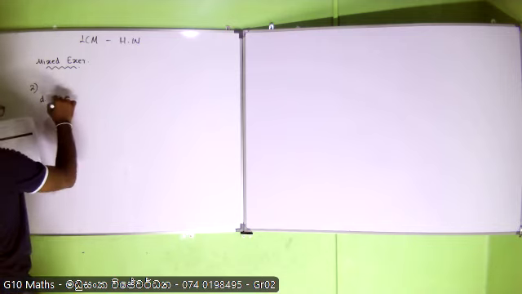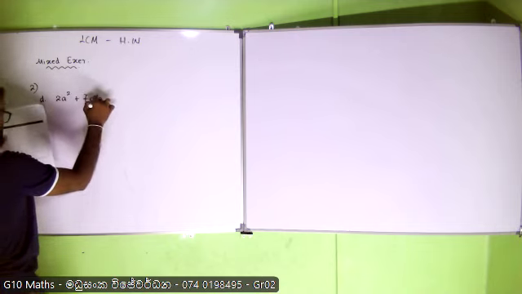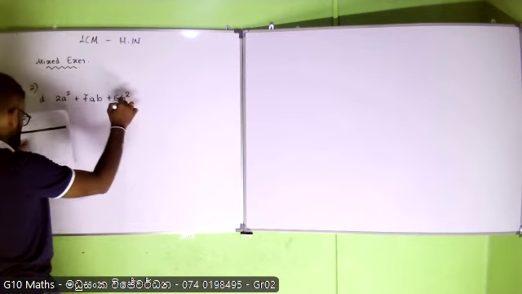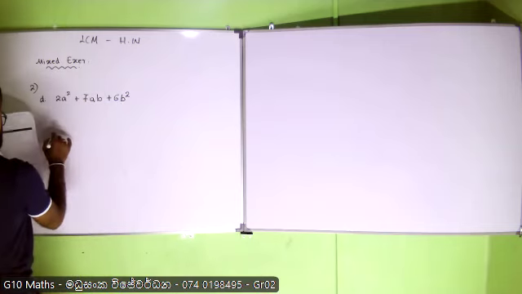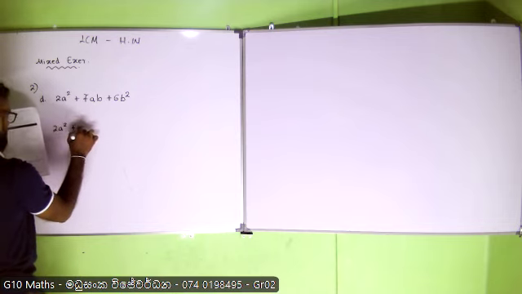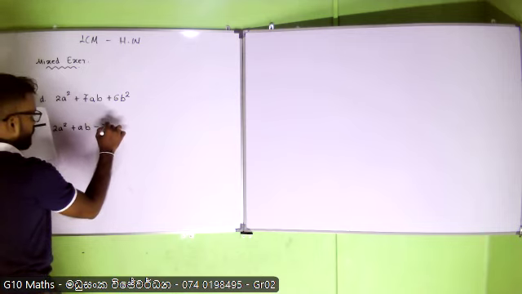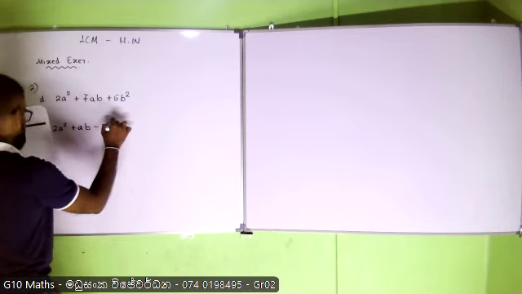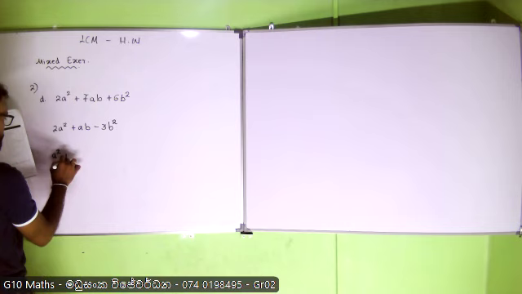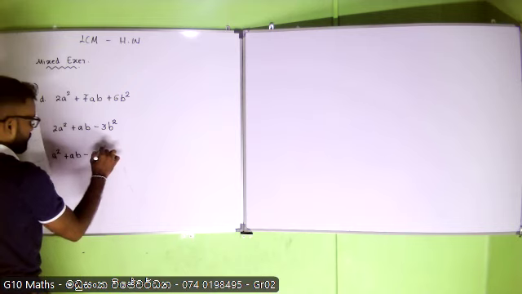There we have 2a square plus 7ab plus 6b square. Then I have 2a square. You may just observe the method and focus 100% on what I am doing. That is also enough for you to get a good knowledge about these things.